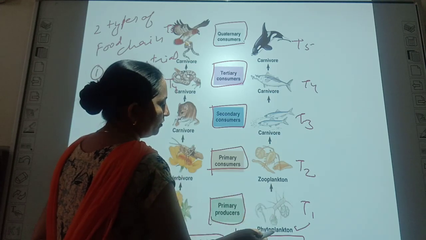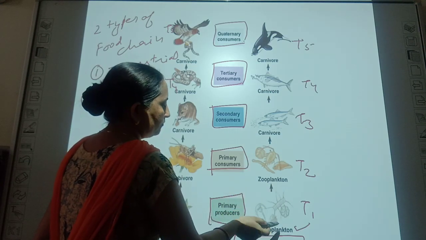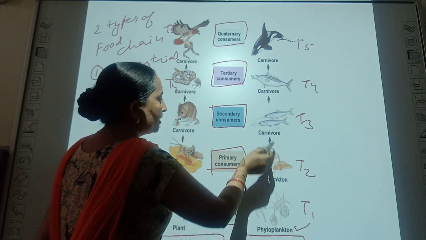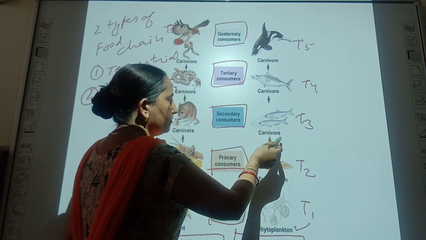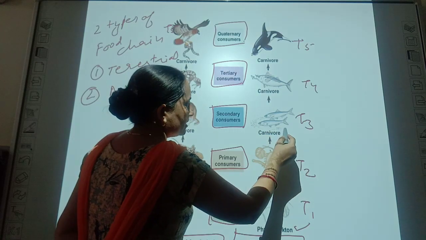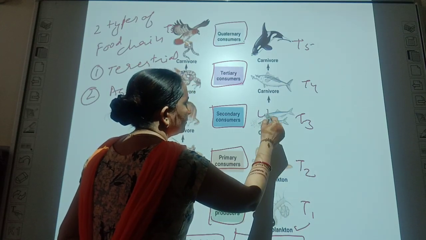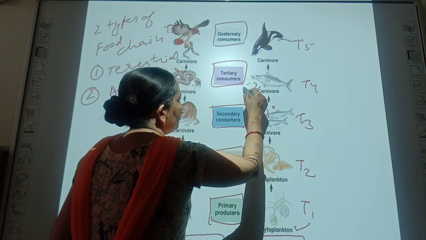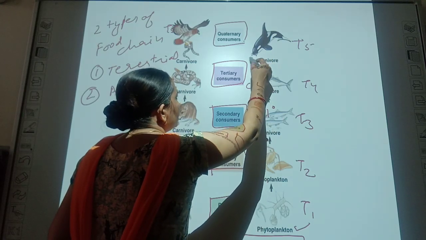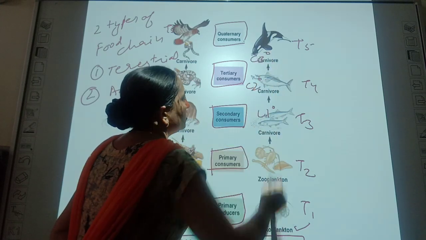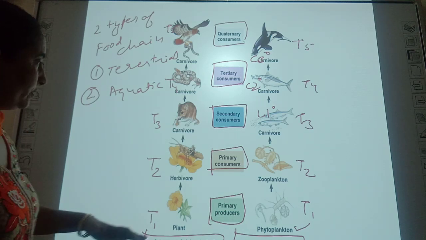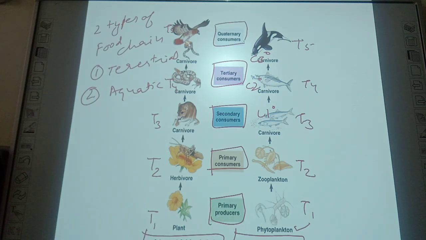Energy transfer takes place from phytoplankton to the zooplanktons, and then in turn from zooplankton to the carnivores. These are the primary carnivores, then the secondary carnivores, and the tertiary carnivores. Okay. So energy transfer takes place in this manner.